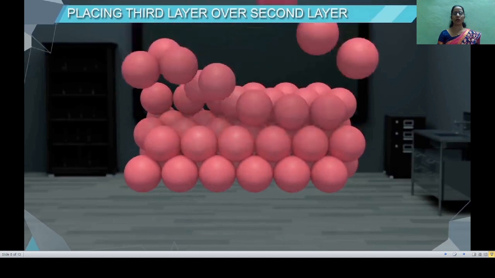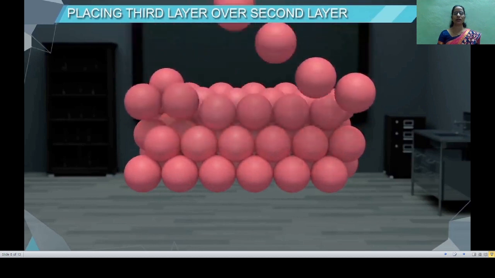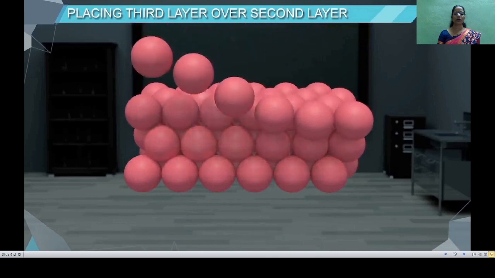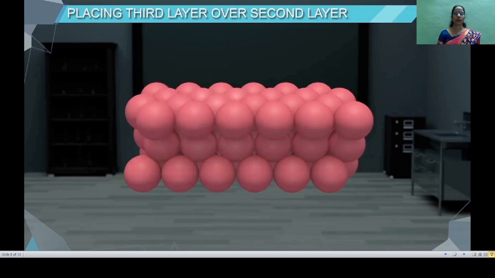The arrangement of the spheres is more staggered. So here you will observe that spheres are not lying above the spheres of either the first layer or the second layer, and hence we can label the third layer as C type, the first layer as A, the second layer as B type.